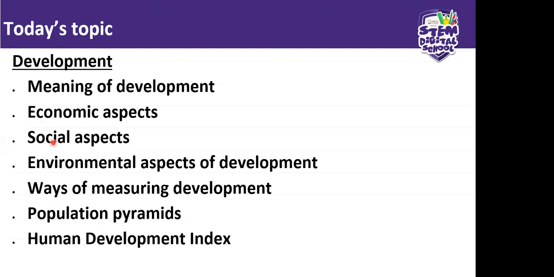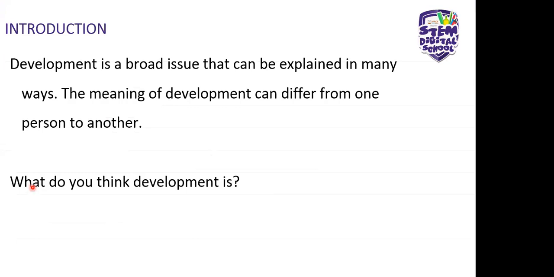Okay, so as I was saying, these are the subtopics we're going to look at today, grade 9s. If you're new, make sure you listen as we go through. So just a little bit of introduction. What do we mean by development? Remember, development can mean different things to different people.